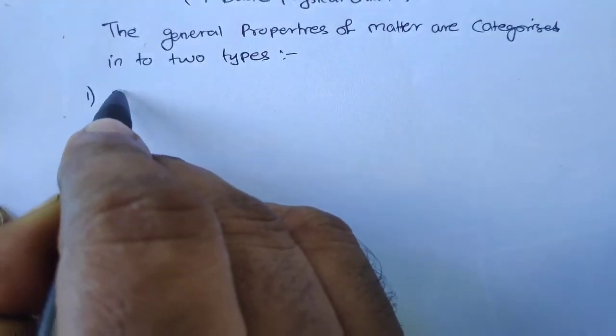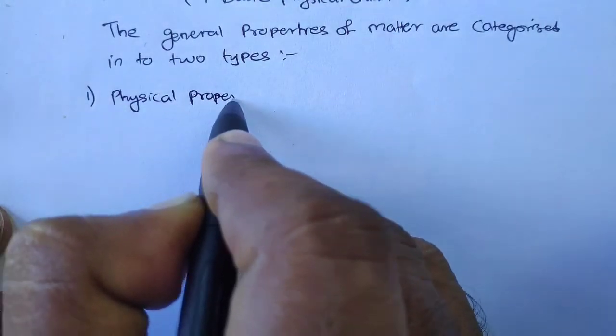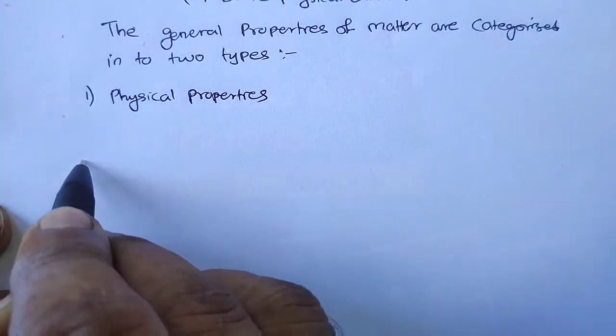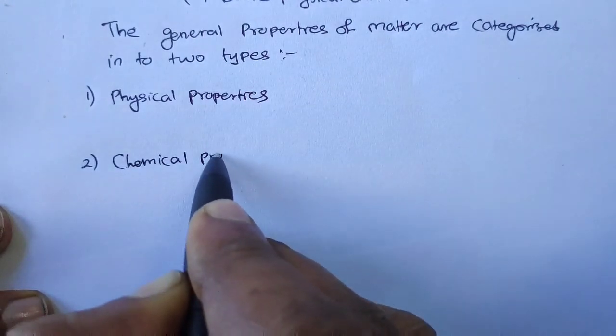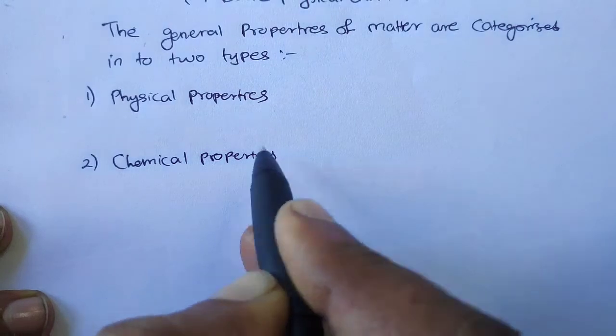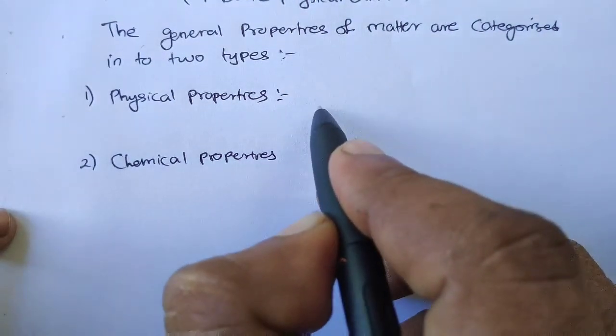The first one we are going to talk about is physical properties. Clear? And the second one is chemical properties. Clear? Now, when we talk about physical properties, what are included in physical property?